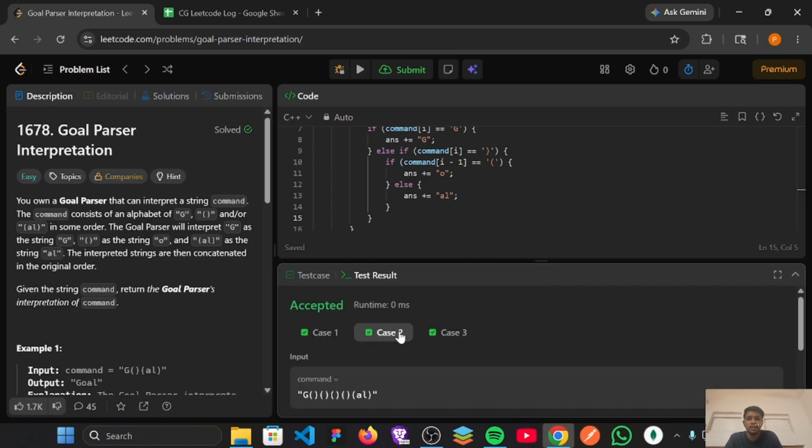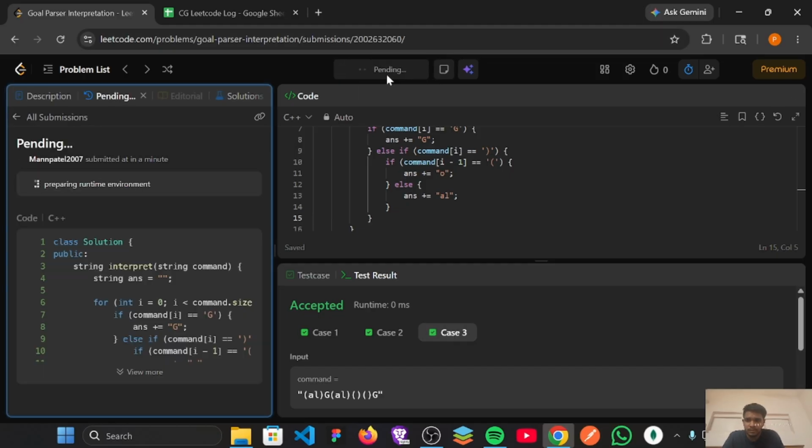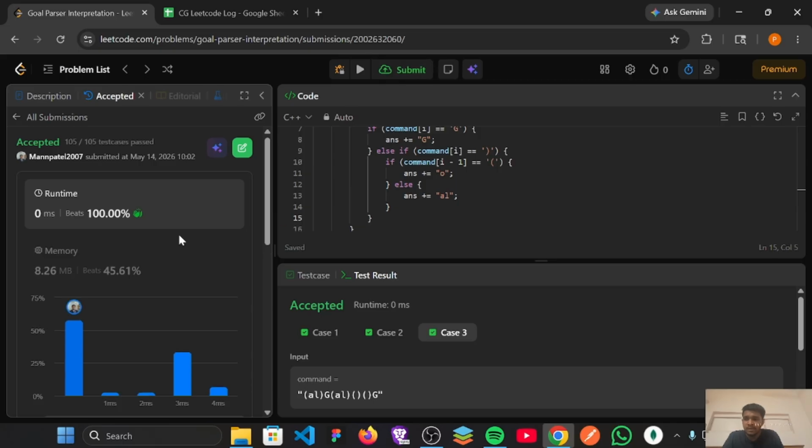As you can see, after solving the error, the code runs successfully and all the test cases are accepted here. So now let's submit the code. As you can see, the code is successfully submitted and the runtime of this code is 0 ms.